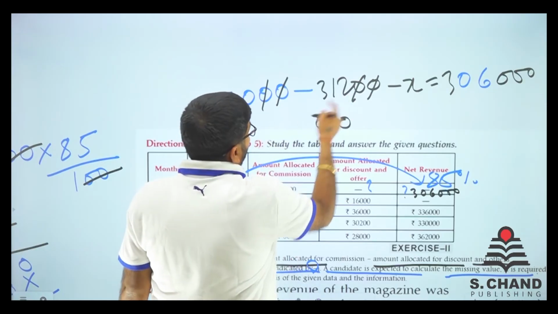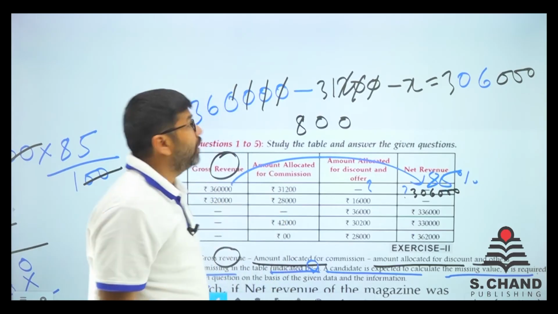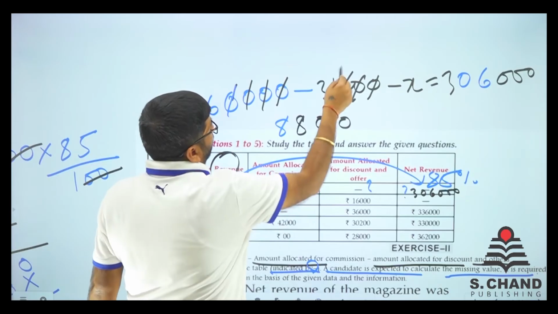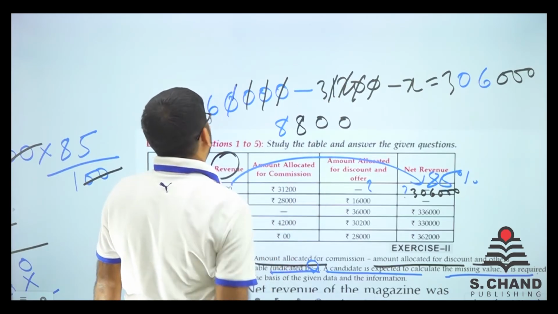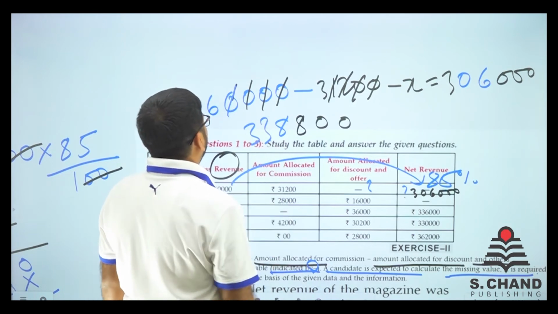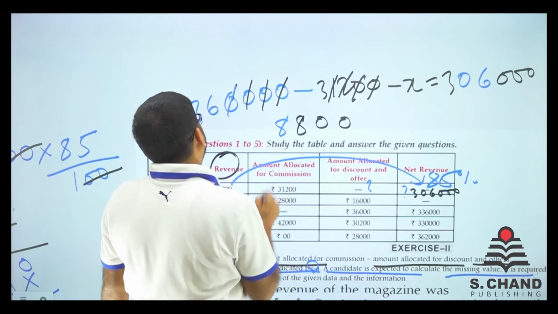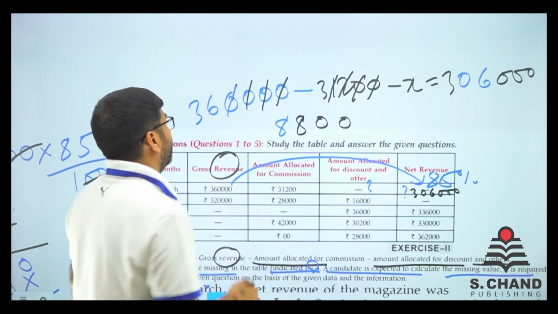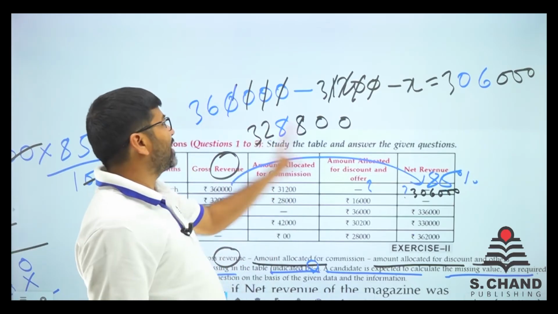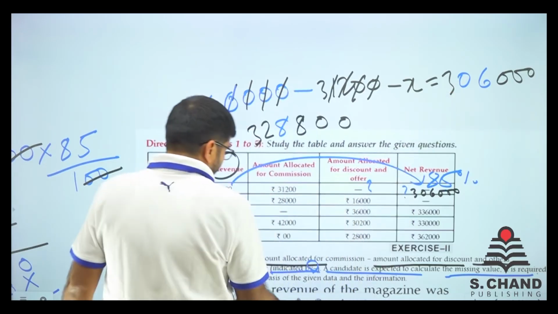Now 10 minus 2 is 8. 9 minus 1 is again 8. That got cancelled. Now 36 minus 3 is 33, not 36, 35 it is now. So 35 minus 3 is 32. So we are left with 32,8800.